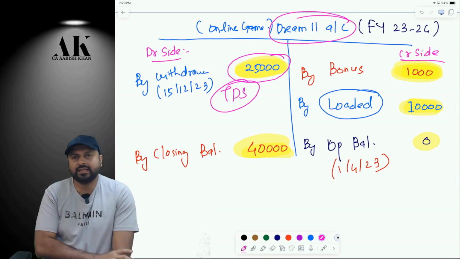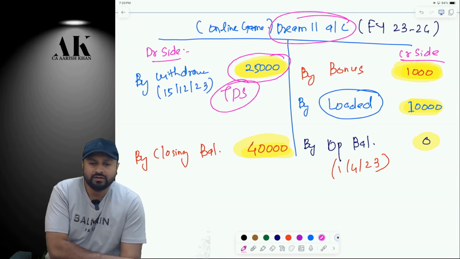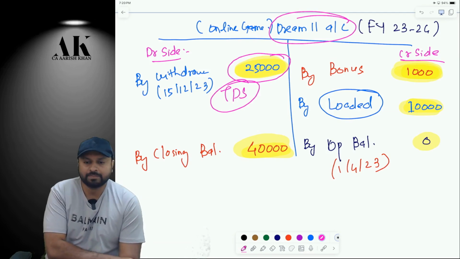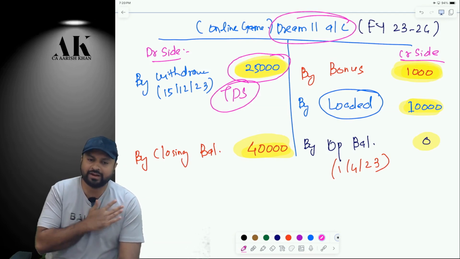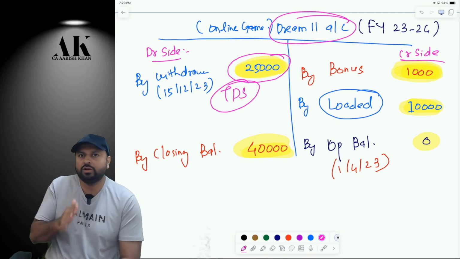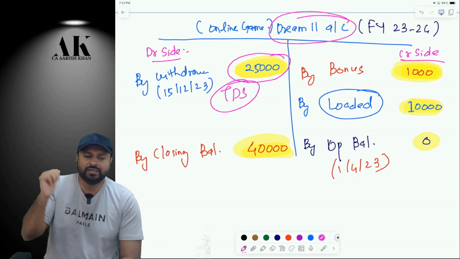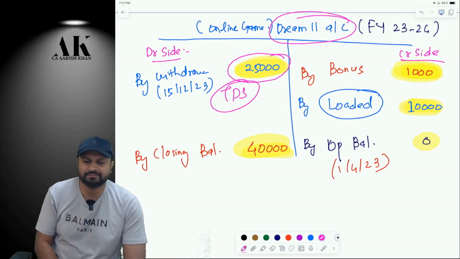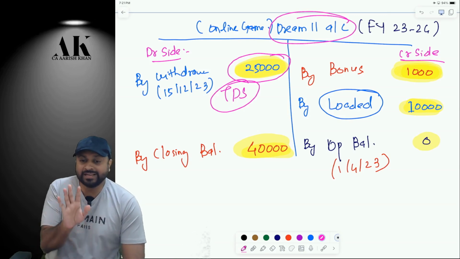Dream 11, how much are you withdrawing? 25,000 rupees. On which date? On 15th of December. So this is the date of deduction for Dream 11. Dream 11 will deduct on this date. And once you know that you are deducting in December, then you have to pay by when? You have to pay by 7th of January. Are you clear? I'm just teaching you the timing.